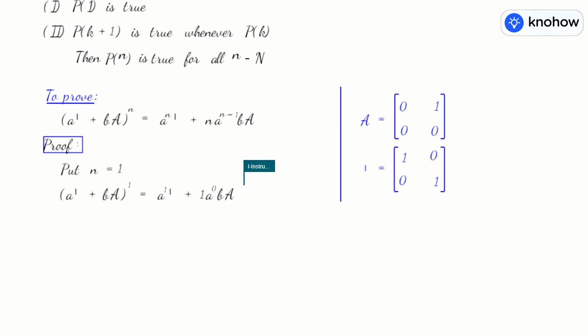So if you work it out, on the left side, power being 1, it is aI + bA, and on the right side, a to the power 1 is a, so aI plus 1, a to the power 0 is what? 1. So it will merely be aI + bA. So both the sides are equal. So we may conclude that the statement is true for n equal to 1 or P1 is true.